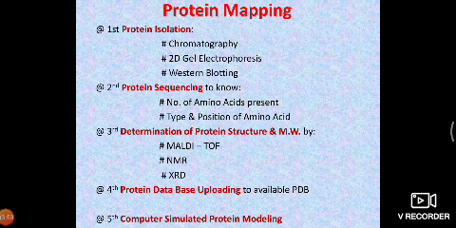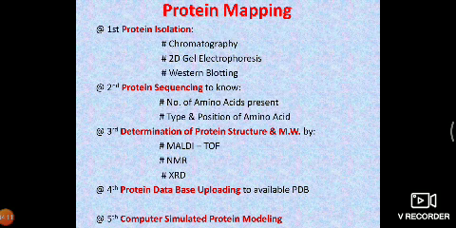Now how do we proceed if we want to create a protein database of a particular protein? So what are the steps? The first step is isolation of the protein by all available best techniques.